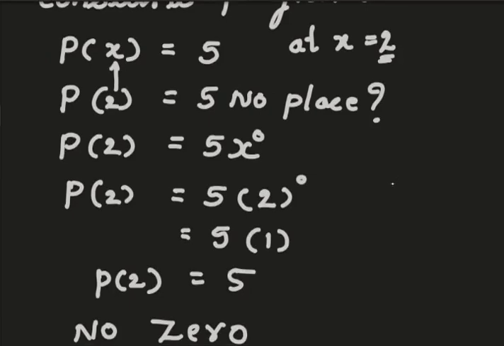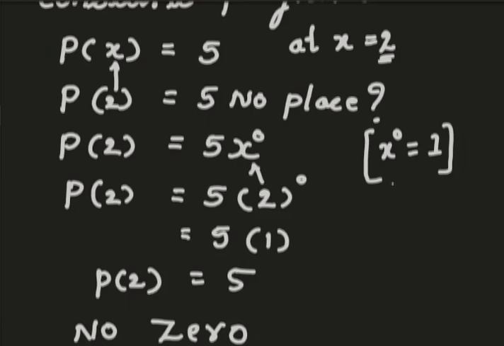Now I have taken x to the power of 0. What is meant by x to the power of 0? X to the power of 0 gives us 1. If you multiply this 1 with 5, you will get 5. It means there is no disturbance in our values. Therefore, I can write x to the power of 0 here. Now I have made place for our 2. So I substitute 2 for x and keep the remaining things the same.